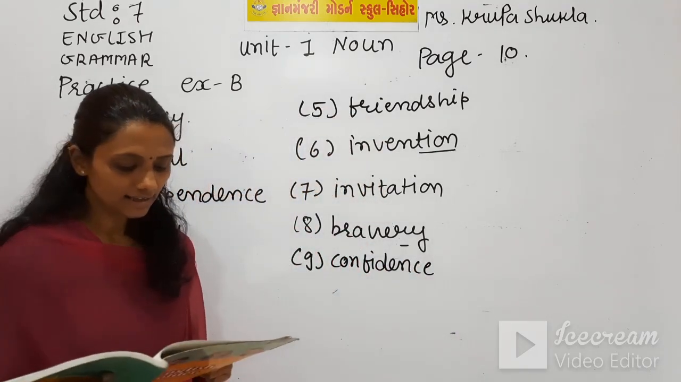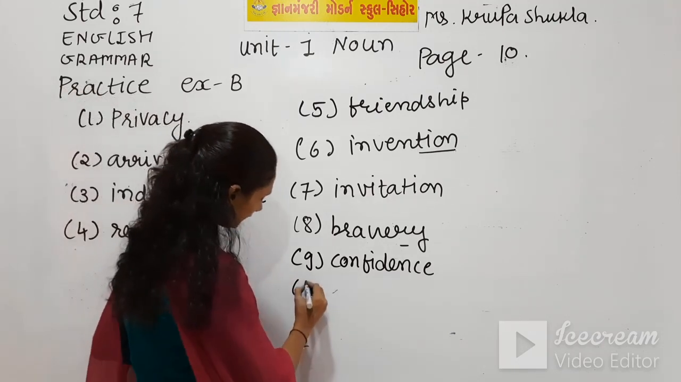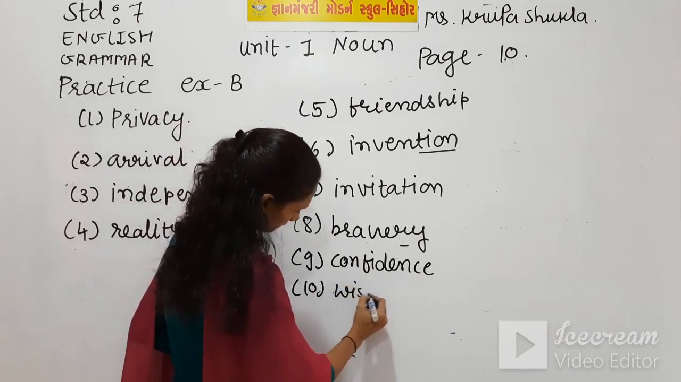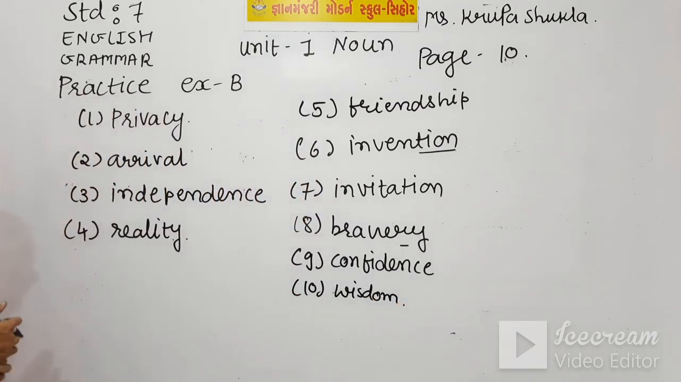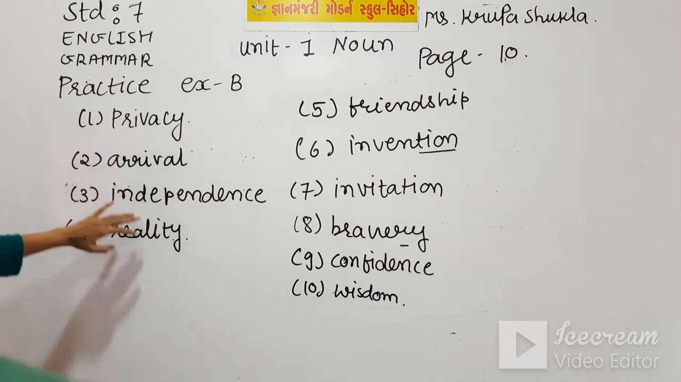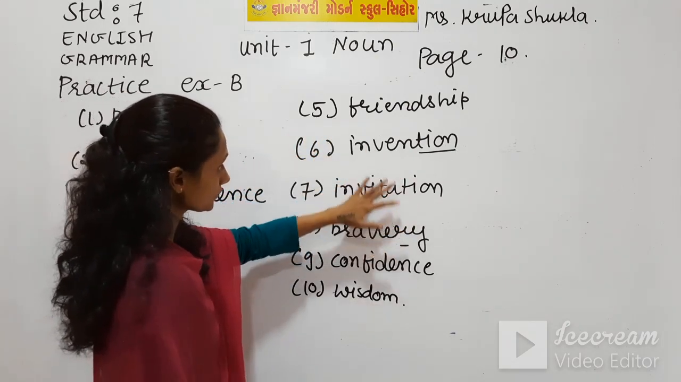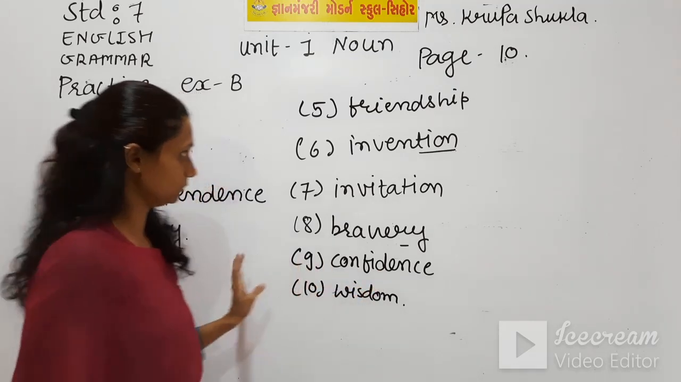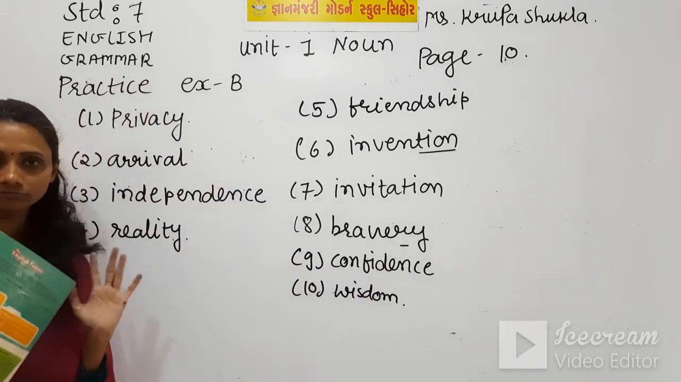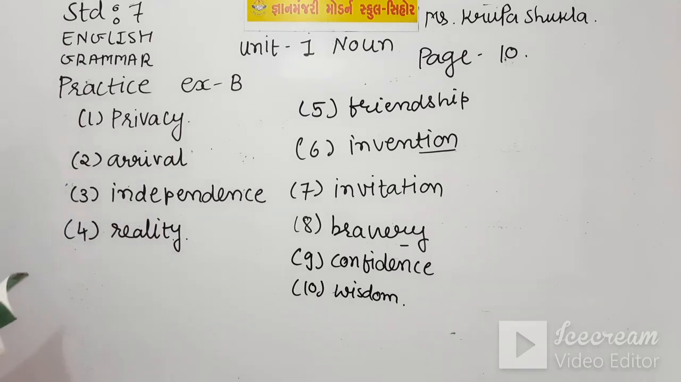And number 10 and last is, Dipti is admired for her blank. Wise is given and the right answer is wisdom. See, these are the answers of practice exercise B. First is privacy, arrival, independence, reality, friendship, invention, invitation, bravery, confidence, and lastly wisdom. You have to fill those blanks using these answers. Now practice exercise C.